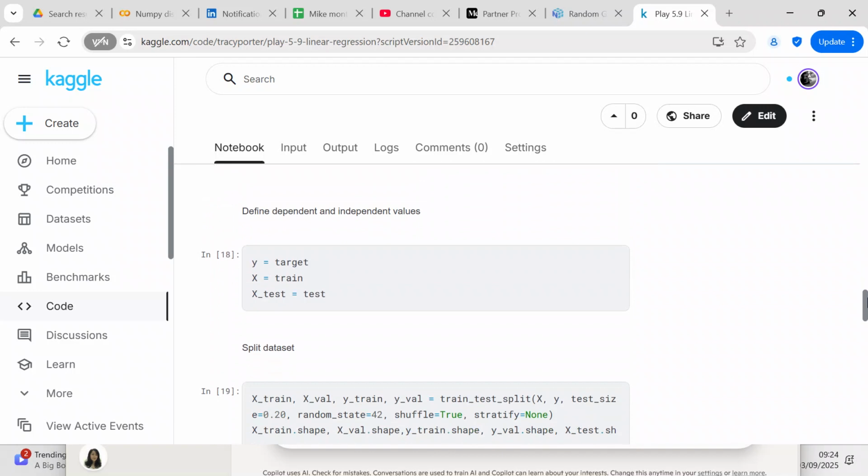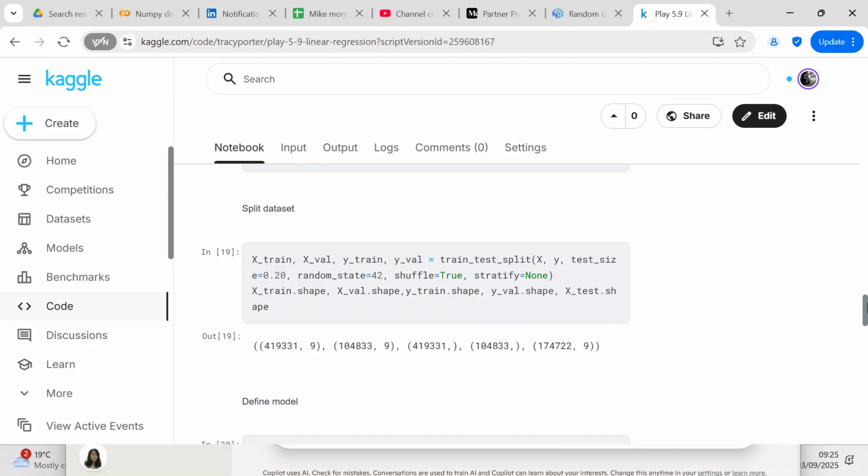So now we're going to define the dependent and the independent variables. So y is your target, X is train, and X test is your test. And then we don't need to standardize the data, because it's not necessary to standardize data for linear regression.